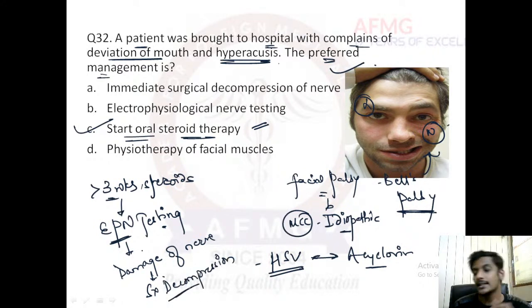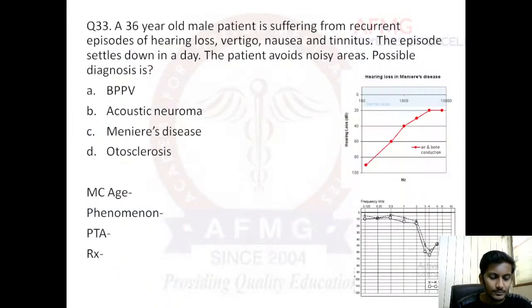In this surgical decompression, we expose the labyrinthine part of the nerve, because the labyrinthine part of the facial nerve is the narrowest portion. So there is a higher chance of compression in the labyrinthine part. Therefore, we do surgical decompression of the nerve as the final treatment. Physiotherapy would be done just for rehabilitation. It is not the treatment of choice or the preferred management.